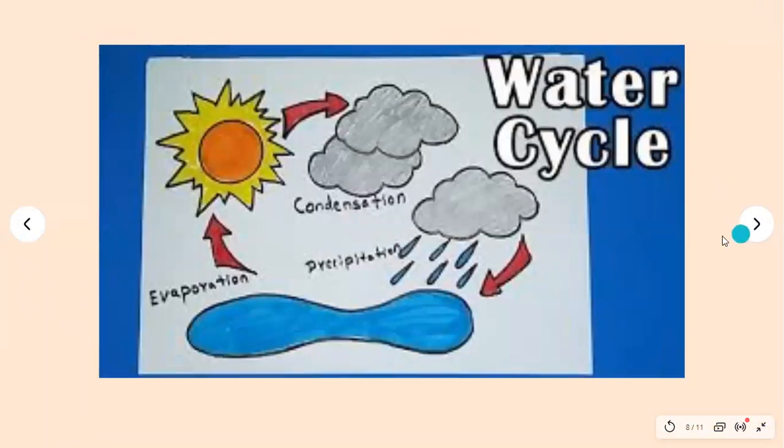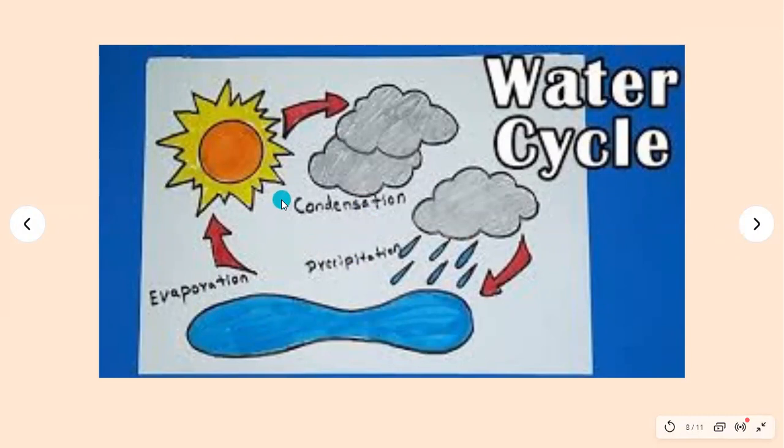We all know, friends, there's evaporation, condensation, and precipitation happening. Evaporation is when water is heated and goes above the Earth's surface in the form of water vapors.